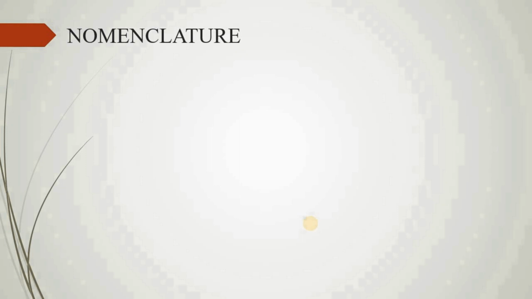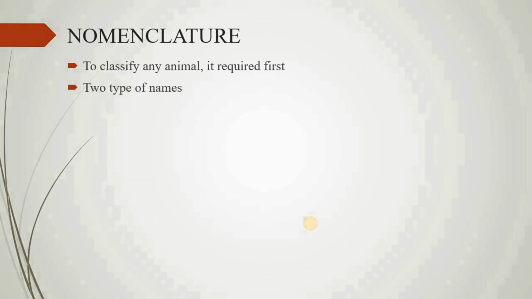So now we jump on the nomenclature. Why we need nomenclature? In simple language, to give any name to any animal is called nomenclature. To classify any animal, it is required first. There are two types of name: common or vernacular name, or scientific